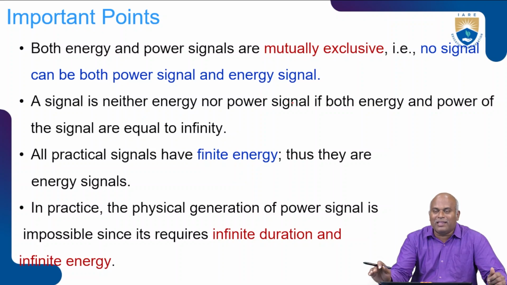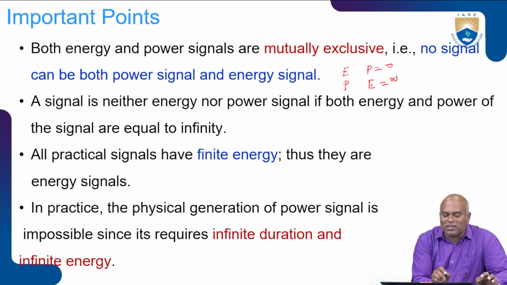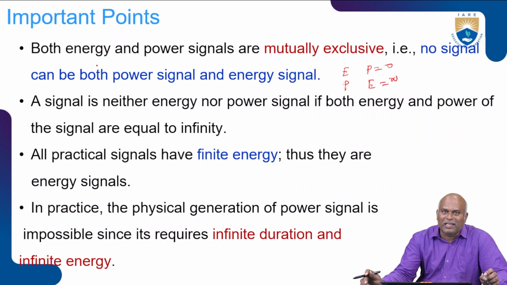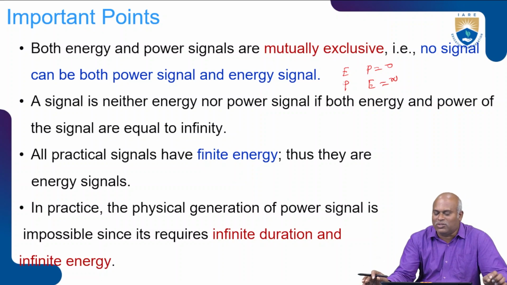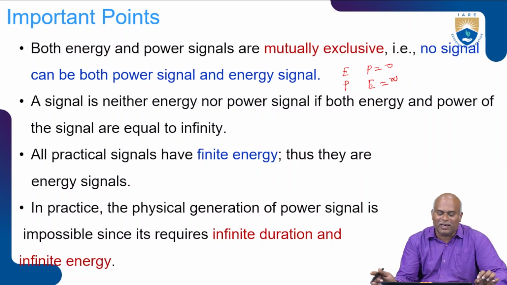It has only energy or power. So that's the condition. If the signal is energy, the power value is equal to 0. If the signal is power, the energy value is equal to infinity. That's why I said energy and power signals are mutually exclusive. No signal can be both a power and an energy signal.